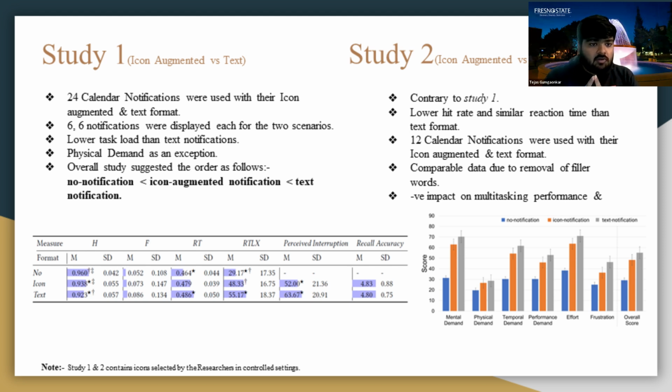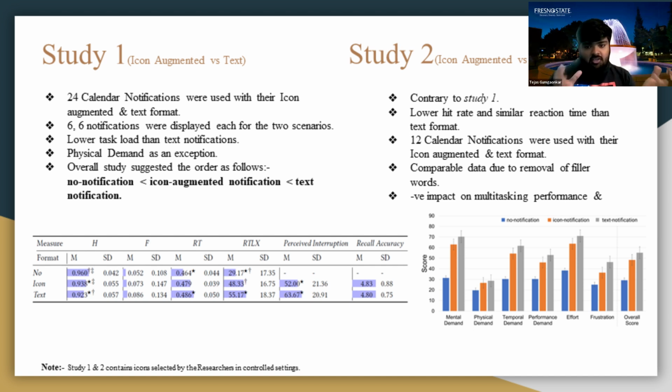Now, coming on to study 1, which compared the icon augmented notifications with the text notifications. In total, there were 24 calendar notifications that were used in the icon and the text formats, out of which six notifications were displayed for the two scenarios. It was observed that the icon notifications put a lower task load on the system than the text notifications.